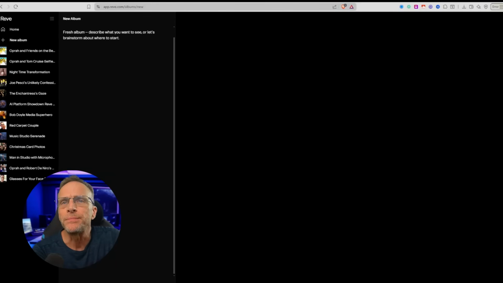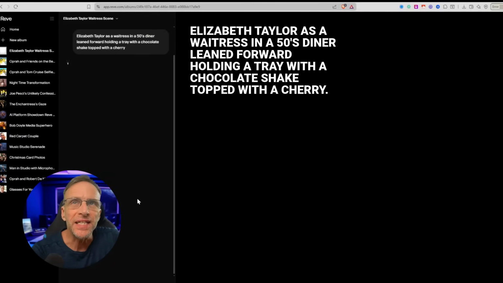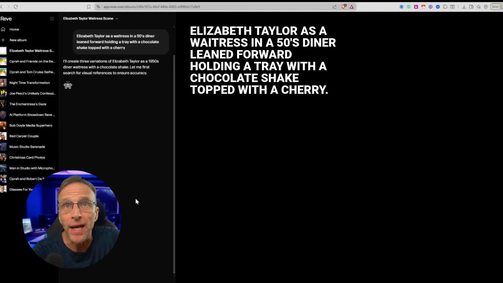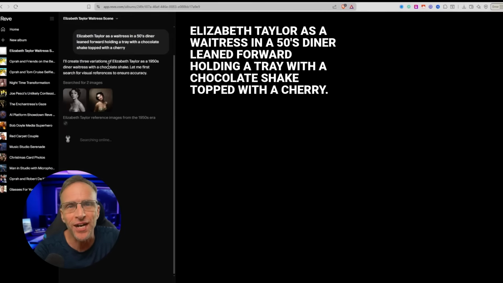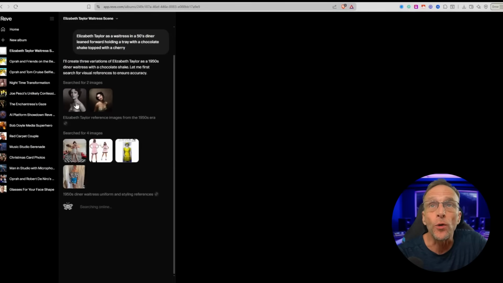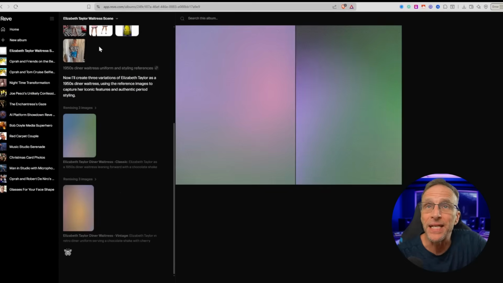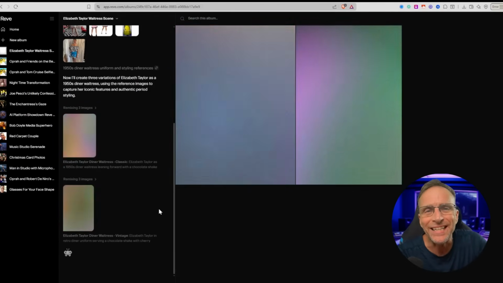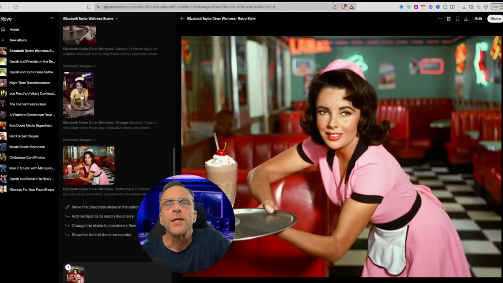Let's start a new album. Elizabeth Taylor, as a waitress in a 50s diner, leaned forward holding a tray with a chocolate shake topped with a cherry. That's not easy to say. Now, in this case, it actually did some research and found some older images of Elizabeth Taylor, and then it did some research to say, well, what's a 50s diner look like? And then based on those references, we'll create the images. I didn't even have to find those references or upload them. So this is fairly good.